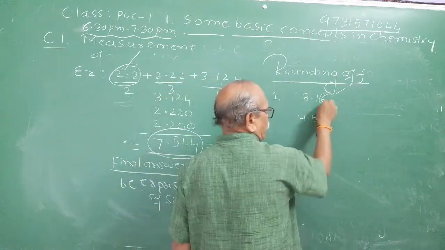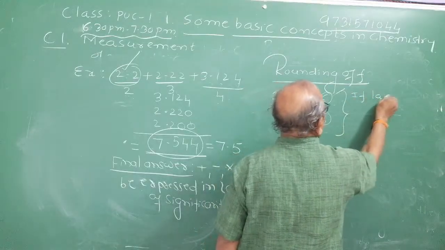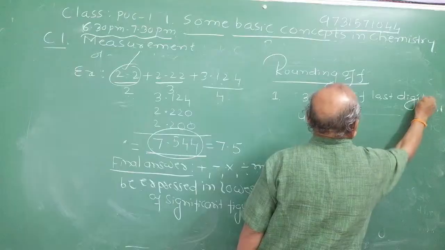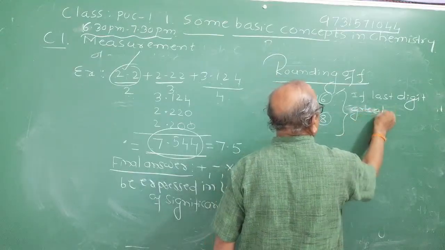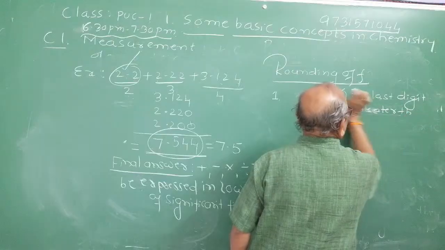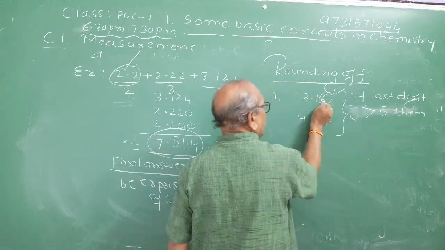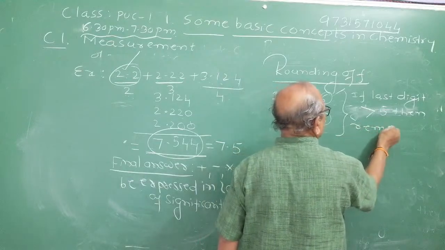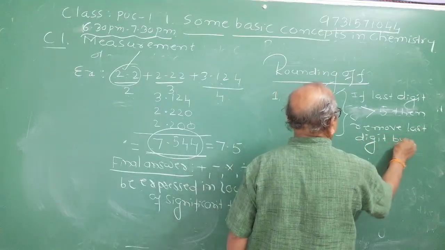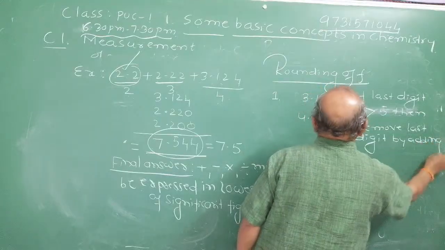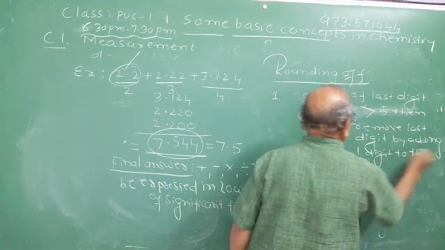If the last digit to be rounded off is greater than 5, then remove the last digit by adding 1 to the preceding number.